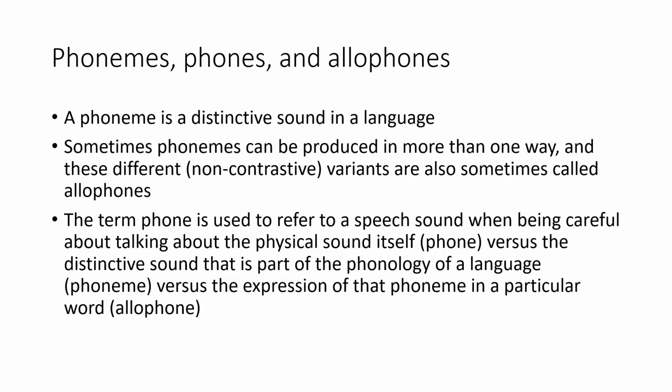We use the term phone when we want to talk about a speech sound. Be very careful about talking about the physical sound itself, the phone, versus the distinctive sound that's part of the phonology of a language, the phoneme, versus the expression of that phoneme in any particular variant or word instance, the allophone.